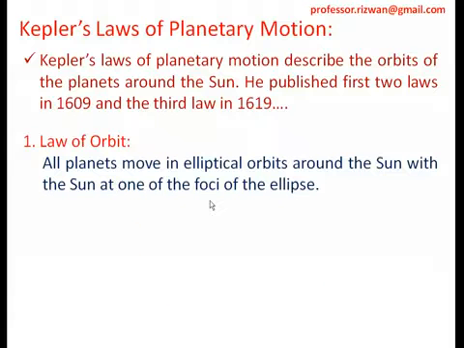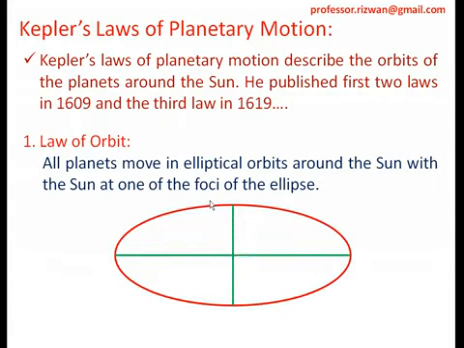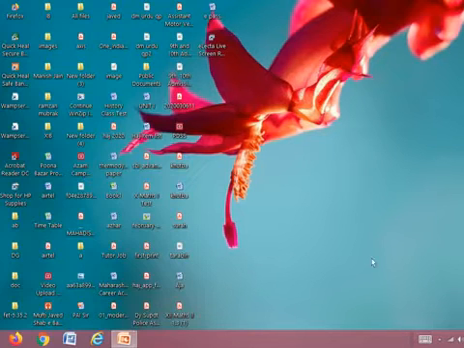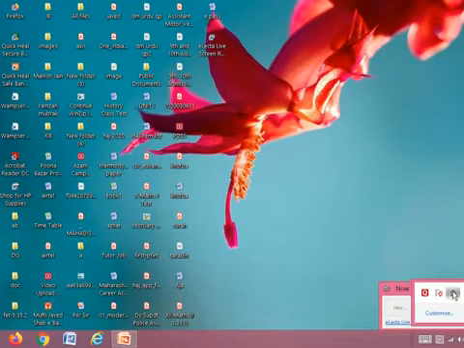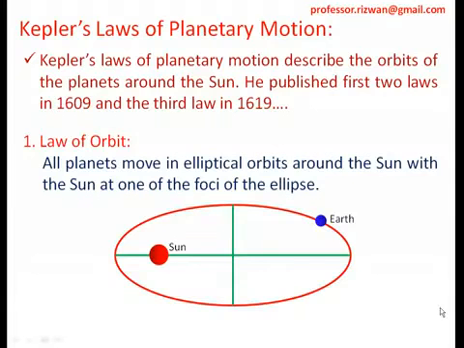Let us understand with some graphics. This is the ellipse, with the semi major axis and semi minor axis. Now this is any planet, or Earth, to take an example, and the sun is situated at one of the foci. This is the law of orbit. Earth revolves around the sun in an elliptical orbit, and the period of the Earth is 365 days. Okay, so this is the law of orbit.